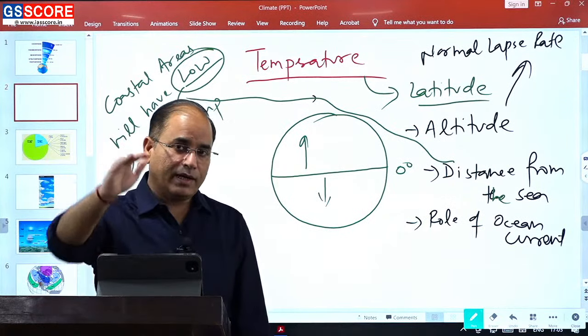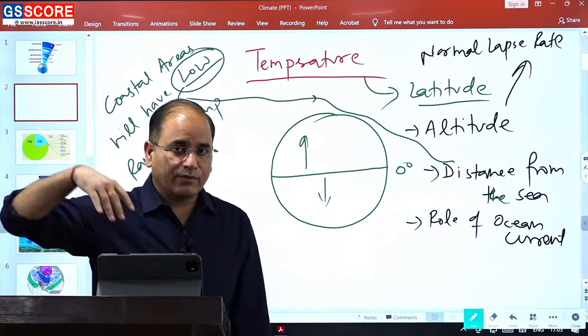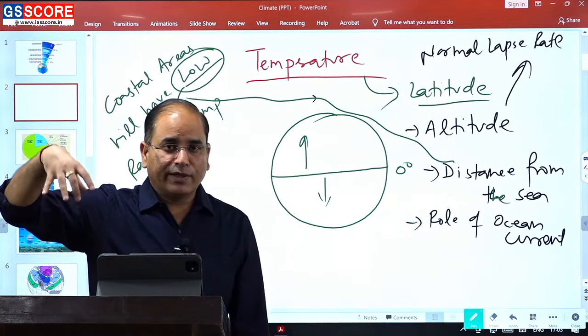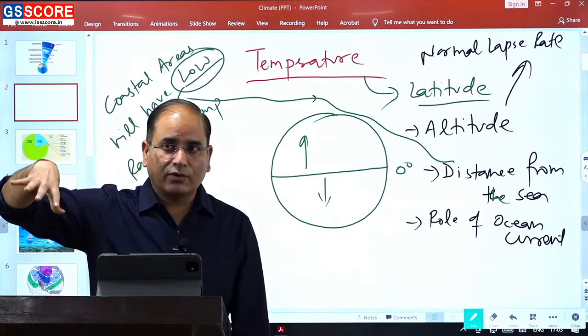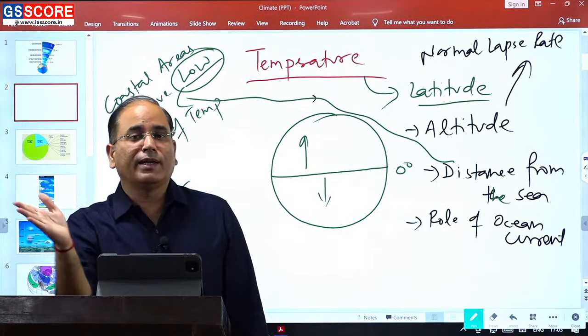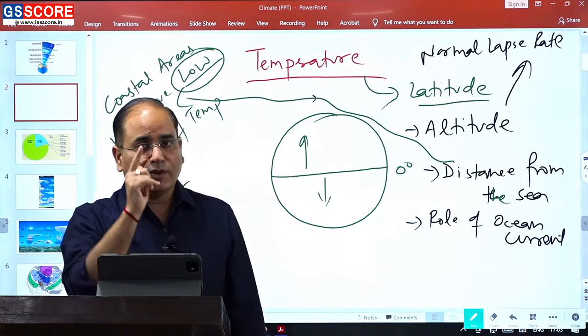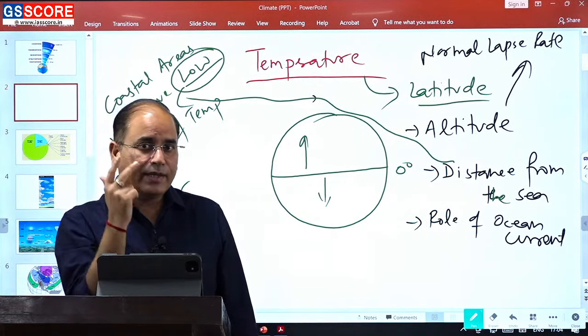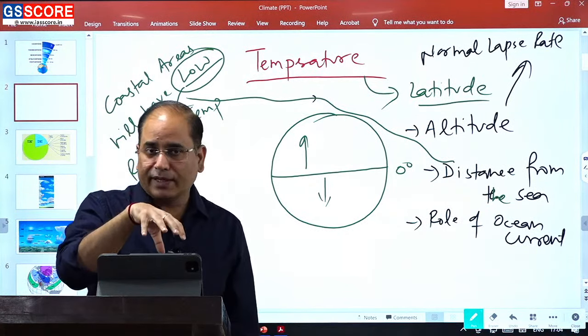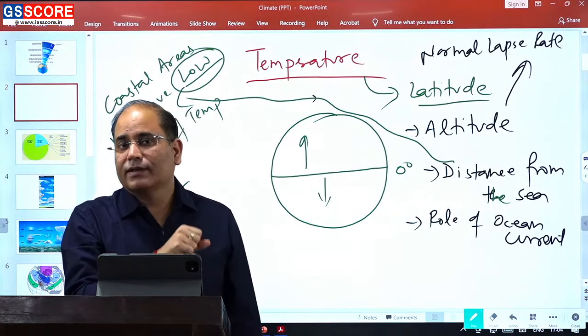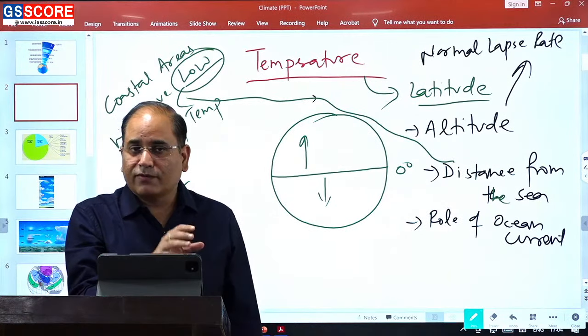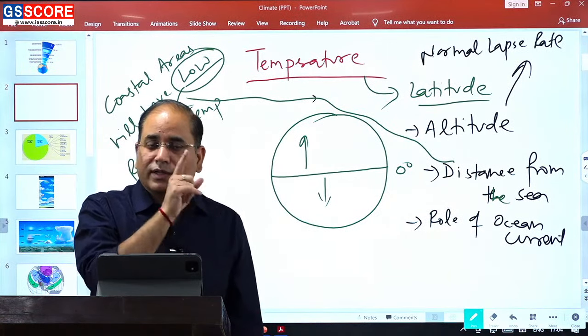Whenever you are solving the questions of ocean, don't rely only on the factors. Just try to look out whether we have any ocean current, like in case of northern Europe. When you look at northern Europe, the Scandinavian area, nearby this Scandinavian Ocean, you will find we have a presence of North Atlantic drift.